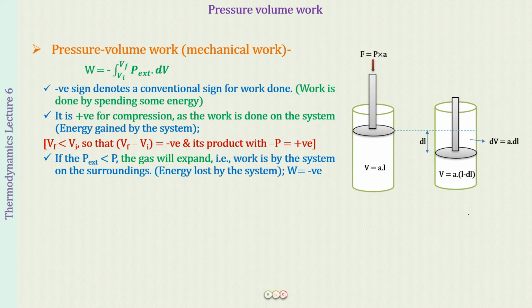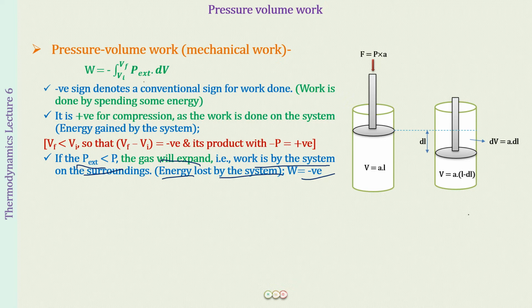The work is leaving the system, right? So we have the external pressure less than the pressure of the gas. The gas will expand. Work will be done by the system on the surrounding. The energy will be lost by the system, and the work is therefore going to be negative. So work is negative when the gas is expanding.